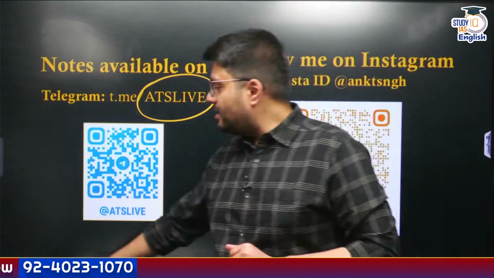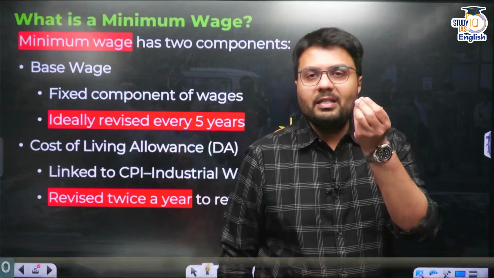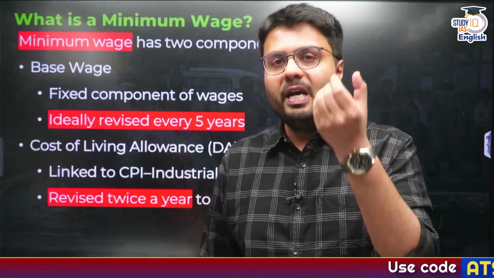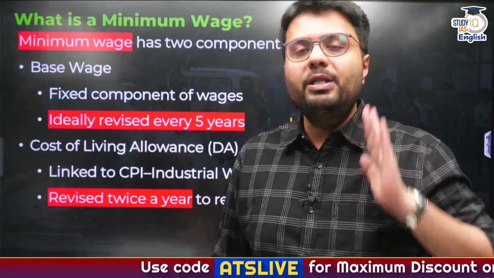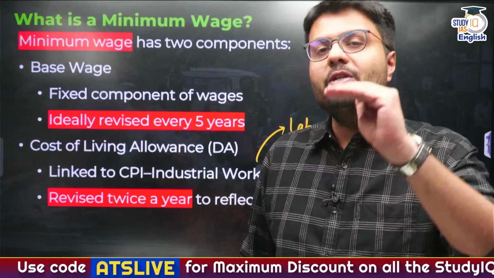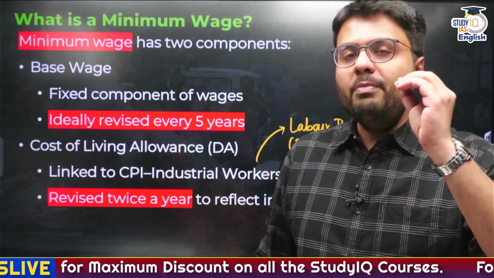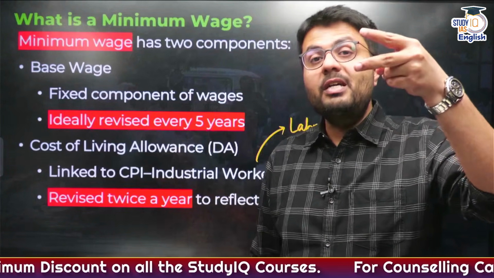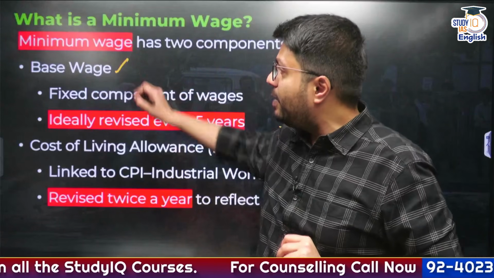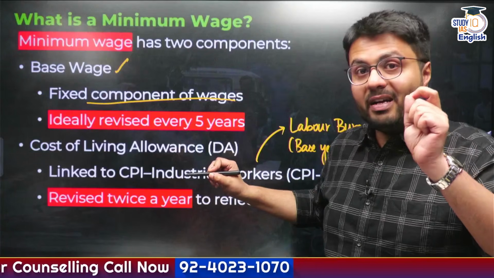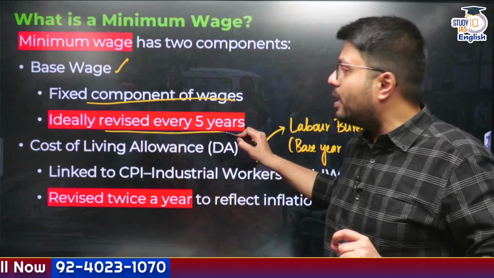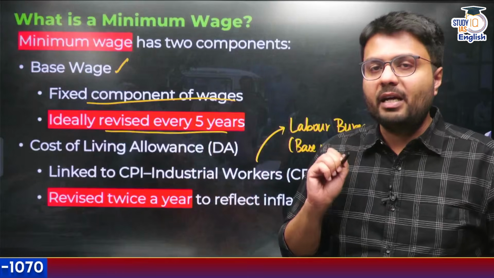Okay, so let us start by understanding what a minimum wage is. Minimum wage is a wage declared by every state government below which any industry can't pay its workers. So they can pay at least the minimum wage or more than it. Now, to calculate minimum wages, you need to understand that minimum wage has two components. First is a base wage, which is a fixed component of wage, and ideally it should be revised once every 5 years by the respective state governments.